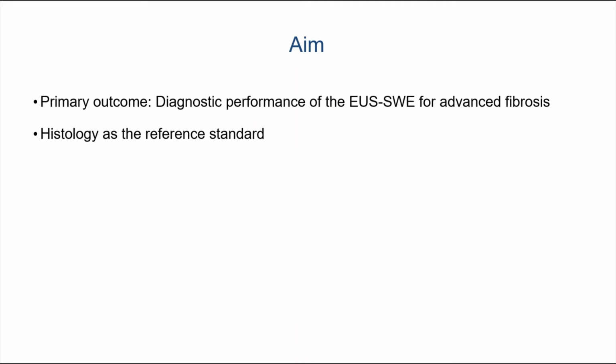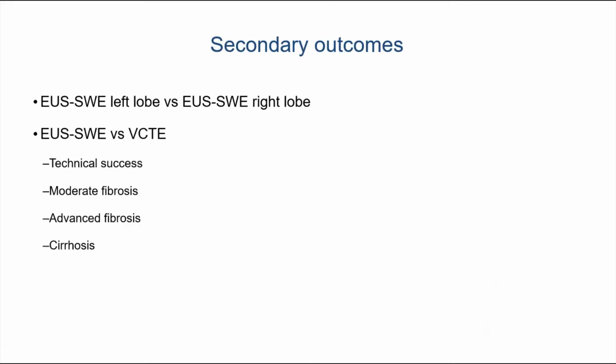lobe. The primary outcome of our study was to assess the diagnostic performance of EUS shear wave elastography for advanced fibrosis. We used histology as our reference standard. Secondary outcomes included assessing the accuracy of EUS shear wave elastography and comparing the left and right lobe using an EUS, and subsequently comparing EUS and fibroscan for technical success, moderate fibrosis, advanced fibrosis, and cirrhosis.